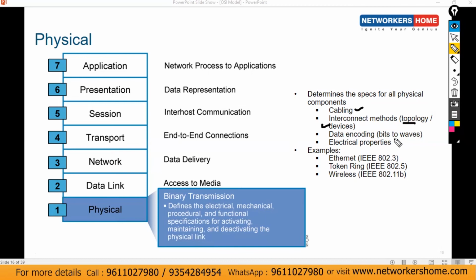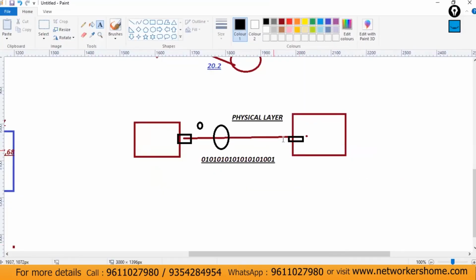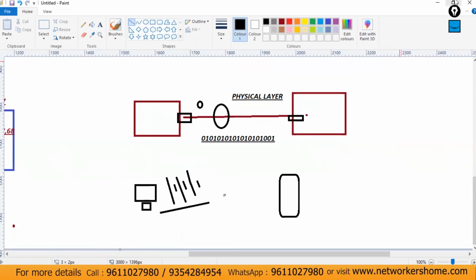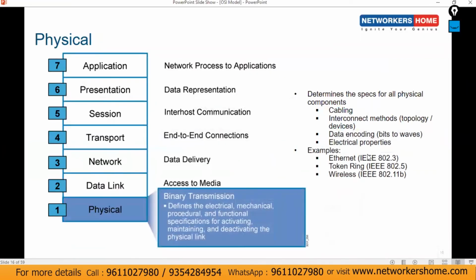Data encoding, bits to wave, electrical properties. For example, Ethernet, IEEE 802.3, is an example of the physical layer. Token ring is 802.5 and wireless is 802.11. These days we use the wireless concept as well. Let's consider this is one of the servers and this is one of your PCs and you have to connect yourself with this one. There are two options: you can connect with a wire or with wireless signals. That is also part of the physical layer. So this is all about all the 7 layers.